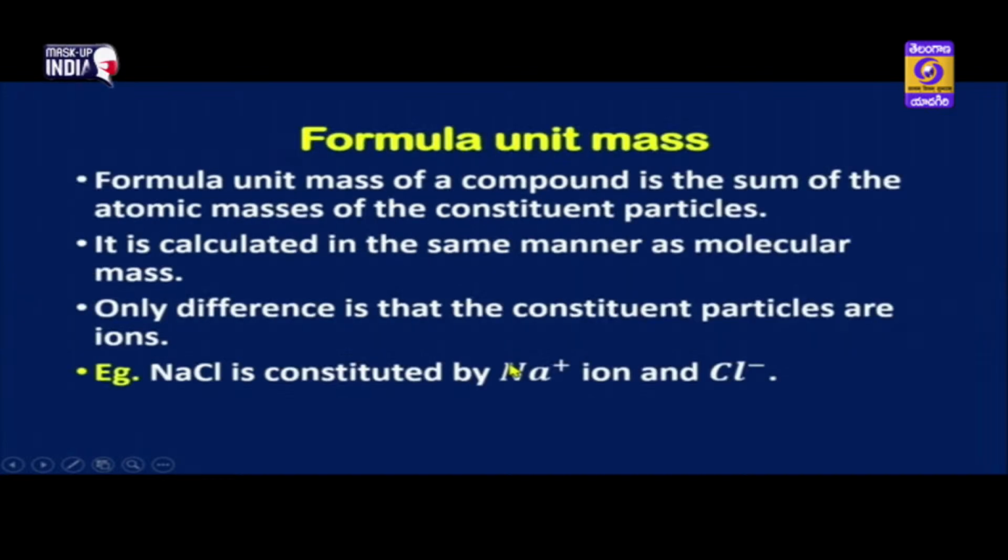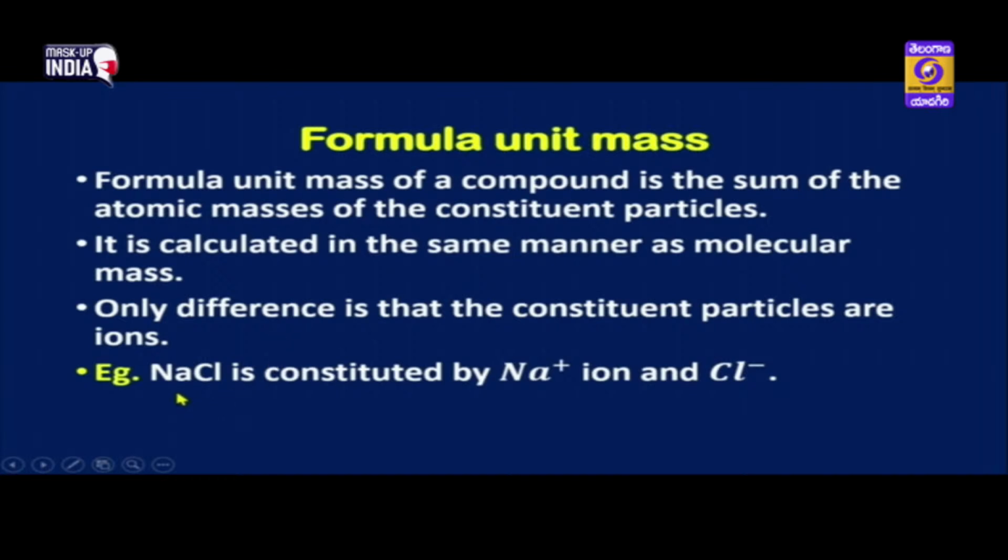Let us see what is formula unit mass. Formula unit mass of a compound is the sum of the atomic masses of the constituent particles. It is calculated in the same manner as molecular mass. Then why are we doing it again? Why are we giving it a different name? The only difference is that the constituent particles are ions. So if we are calculating formula unit mass, then we are taking ionic compounds only, children.